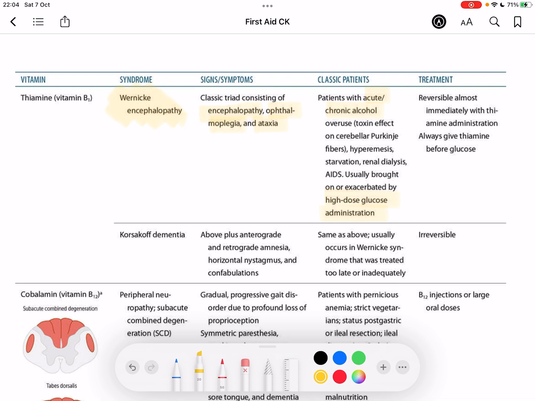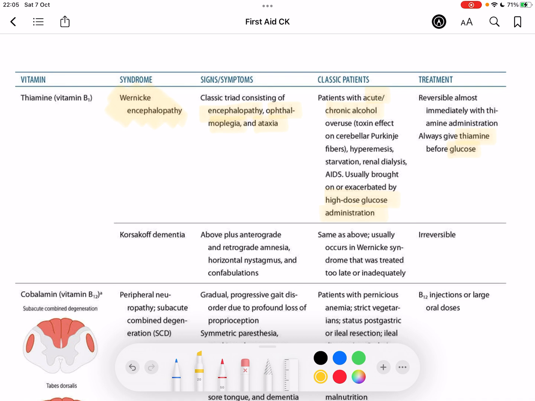So even though the patient may be malnourished, for example, whether it be AIDS, alcohol, renal dialysis, when you give glucose, you're potentially worsening the problem. So the key here is to always give thiamine before you give the glucose, and this is going to prevent that buildup of the glycolytic pathway metabolites that cause Wernicke encephalopathy.